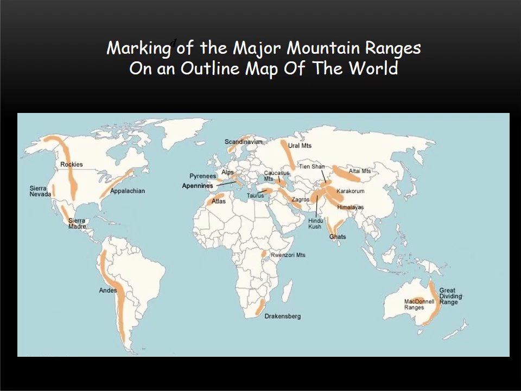As all of us know, colors play a significant role in map making and map marking. Colors signify each and every location and they represent not only the natural features but the man-made features also on the map. Shading with brown color all the mountain ranges on the map indicates the higher elevations on the earth.